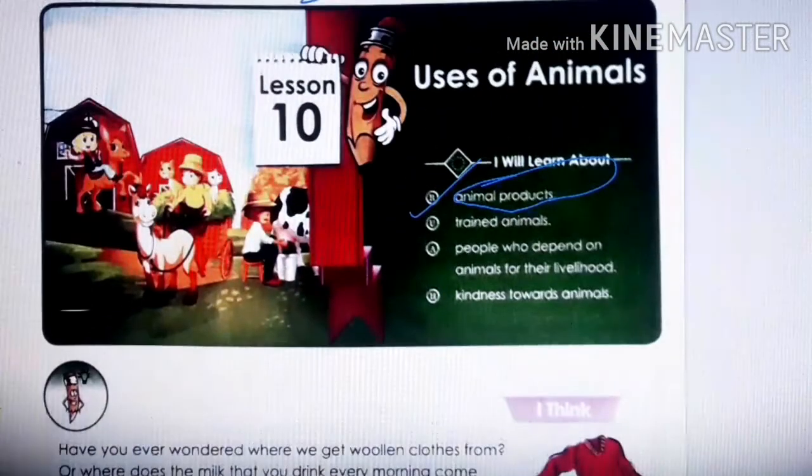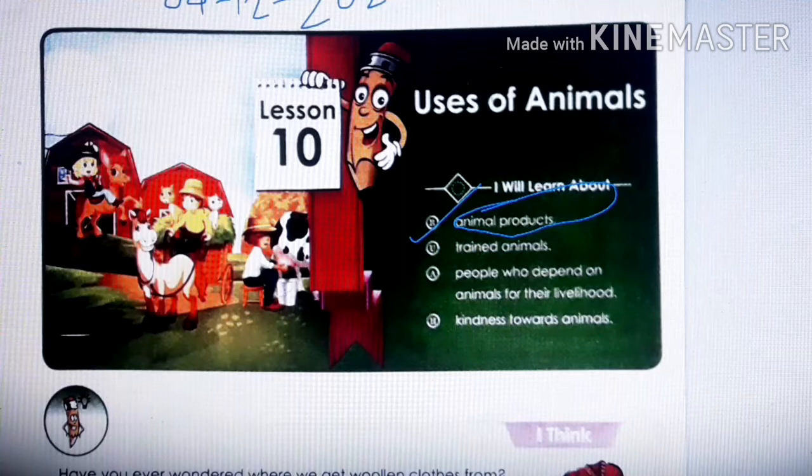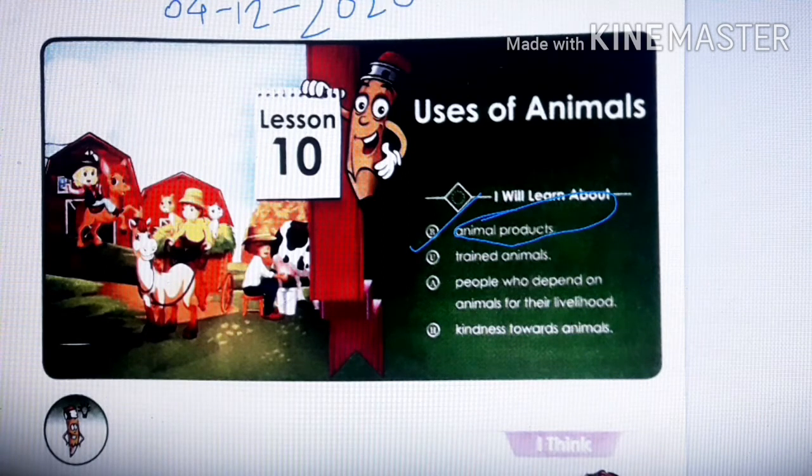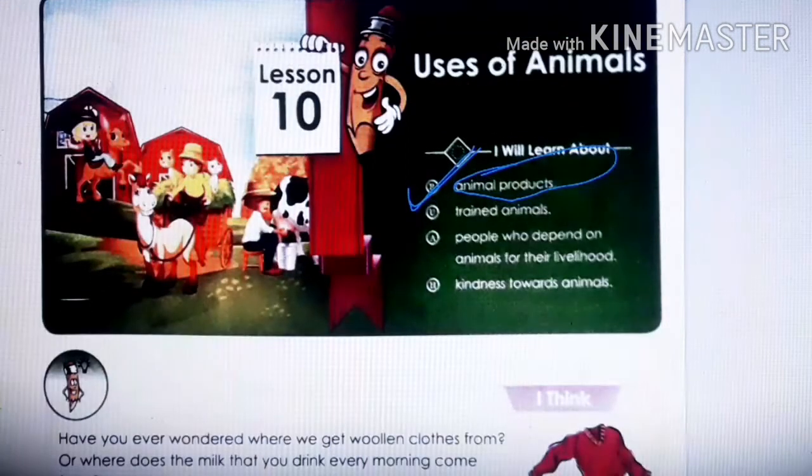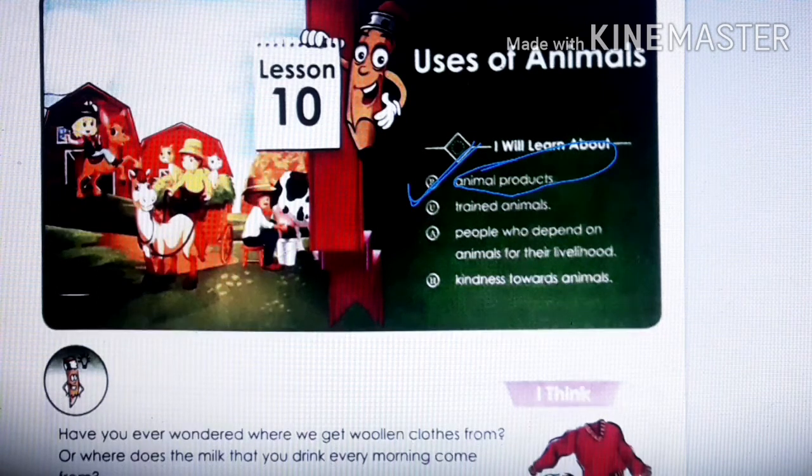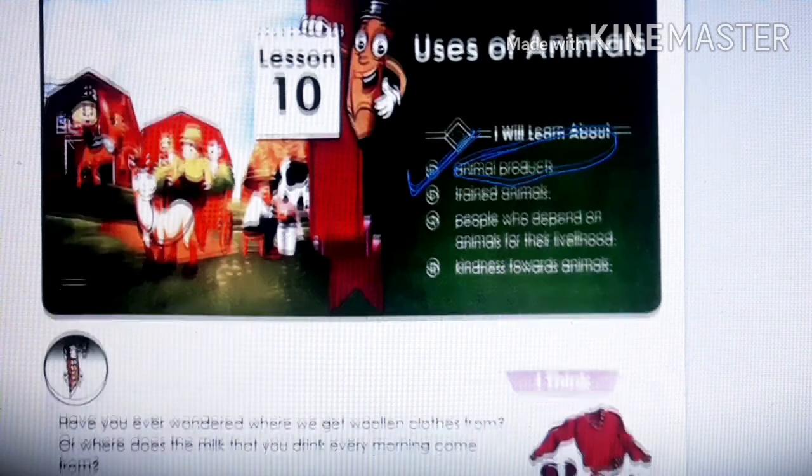In today's class, you can write, we have started this new lesson, you can write today's date here. As I told you, children, we are going to understand animal products, which products we get from which animals. And you know that many products we get from animals, right? You can think over it before I start. Which are the products you know that we get from which animals?